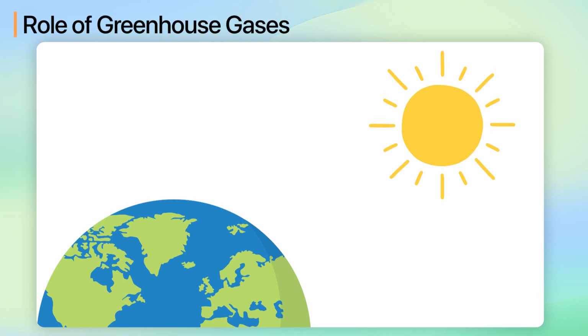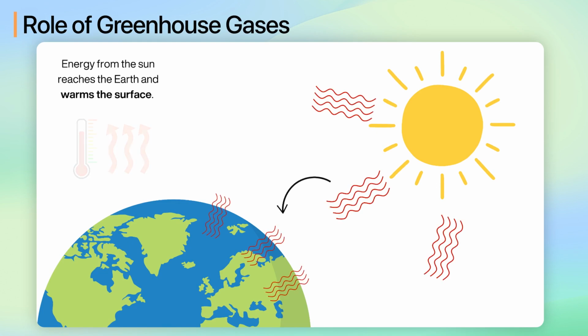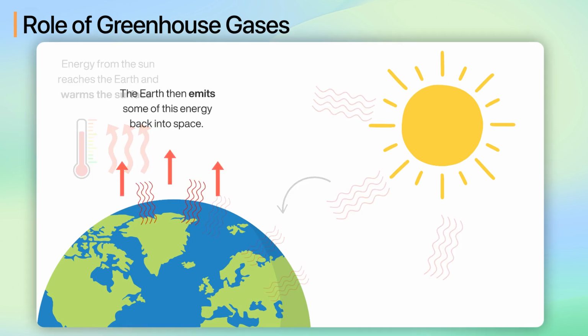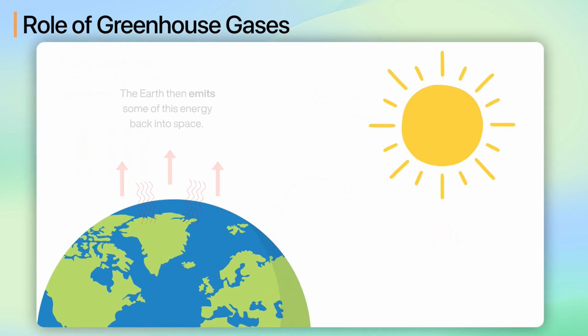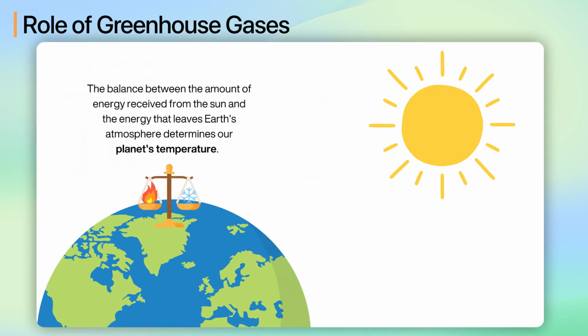To start, let's understand how energy from the sun interacts with our planet. Energy from the sun reaches the Earth and warms the surface. The Earth then emits some of this energy back into space. The balance between the amount of energy received from the sun and the energy that leaves Earth's atmosphere determines our planet's temperature. Not all the emitted energy from Earth escapes directly into space.